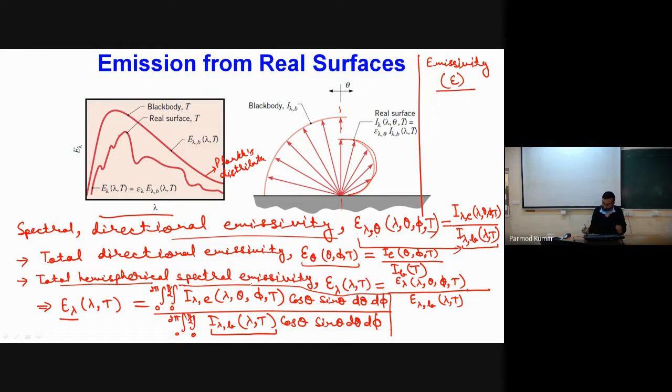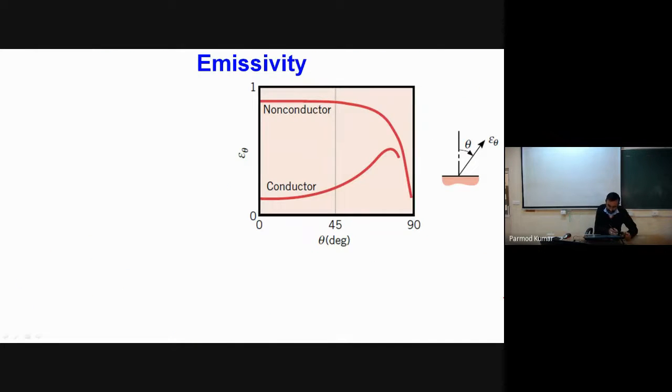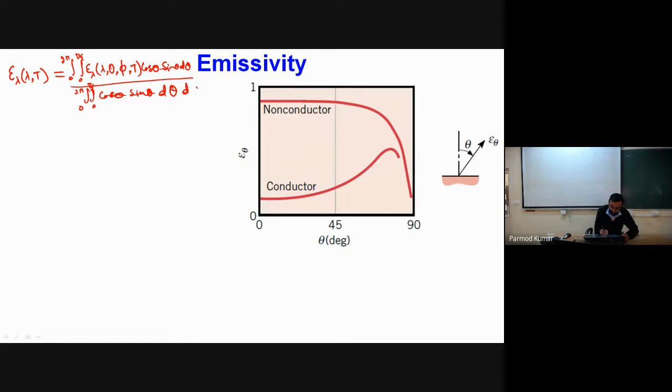So if I do this substitution, I will find that epsilon lambda as a function of lambda comma T will be equal to the integral 0 to 2 pi, 0 to pi by 2, epsilon lambda, which is a function of lambda, theta, phi, T, into cos theta sin theta d theta, divided by the integral 0 to 2 pi, 0 to pi by 2, cos theta sin theta d theta and d phi.